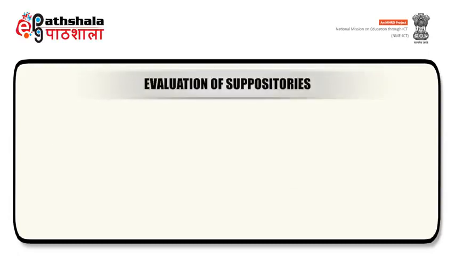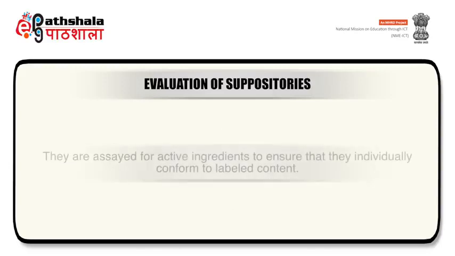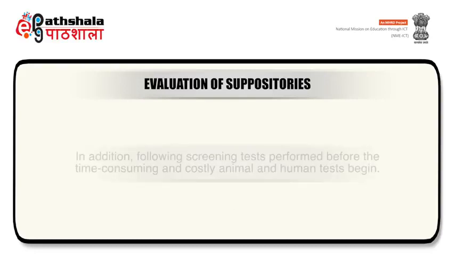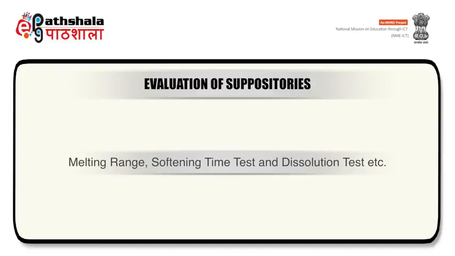Once the suppositories have been manufactured, they are evaluated. Now we will discuss the various evaluation aspects of suppositories. Finished suppositories are routinely inspected for appearance and, after being sliced lengthwise, for uniformity of the mix. They are assayed for active ingredients to ensure that they individually conform to the labeled content. In addition, certain screening tests are performed before the time-consuming and costly animal and human tests can begin. These include melting range test, softening point test, dissolution test, etc.